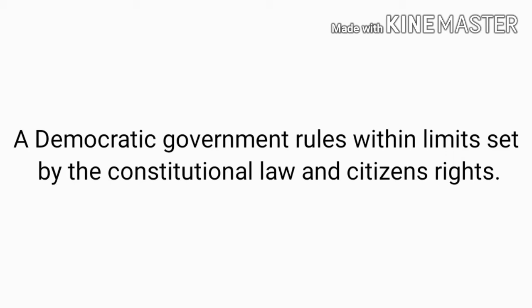A democratic government rules within limits set by the constitutional law and citizens' rights. That means the power of the president or the power of the prime minister is prescribed in the constitution. They have certain power. They are not having unlimited power. A democratic government rules according to the constitutional law and citizens' right.